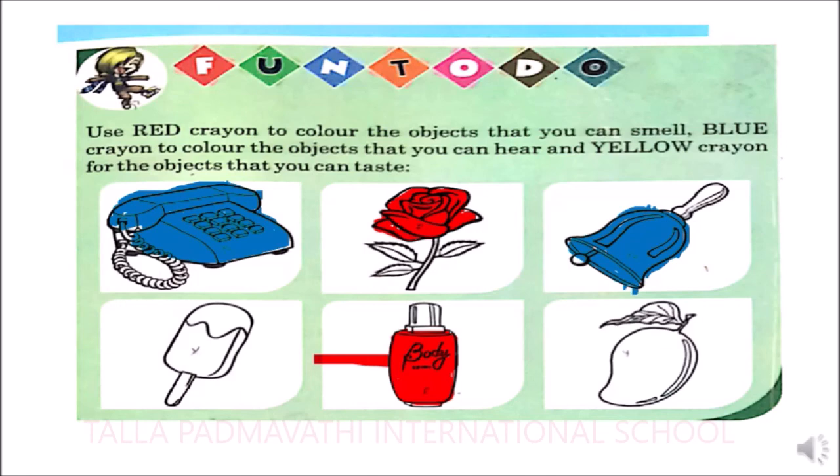Next, you have to color yellow the objects which you can taste. Yes, we can taste ice cream. So I need to color that ice cream with yellow color. And next it is a mango. Yes, even mango can be tasted, so you need to color it with yellow. Yes, this is how you are going to do the activity. Try the activity in your houses.